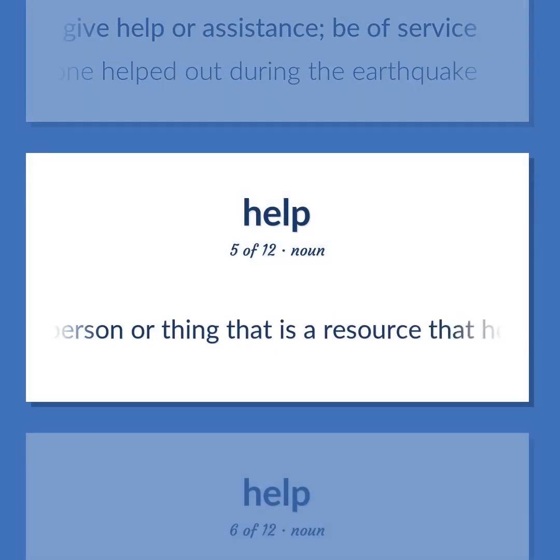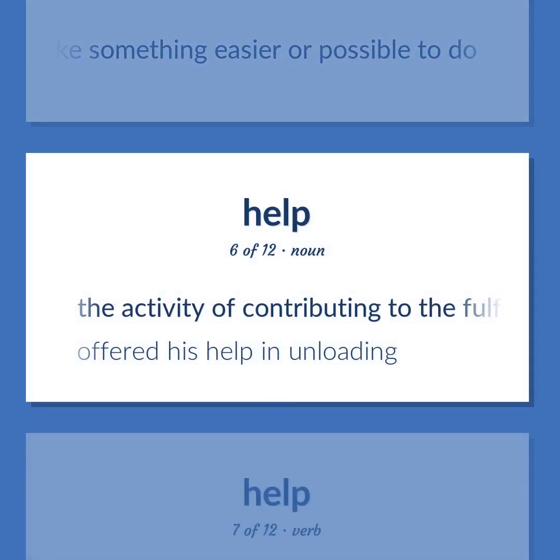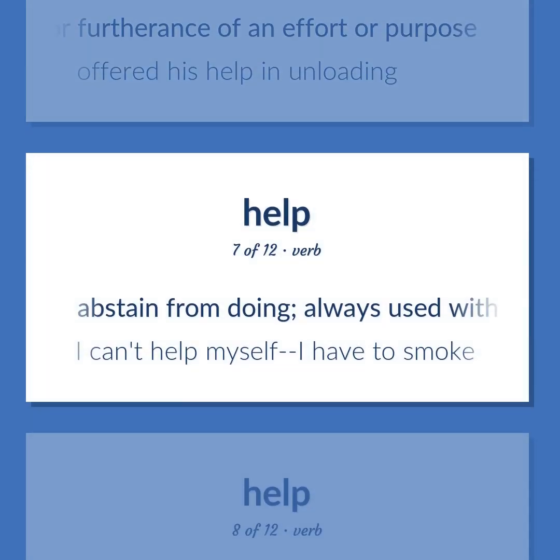A person or thing that is a resource that helps make something easier or possible to do. The activity of contributing to the fulfillment of a need or furtherance of an effort or purpose. Offered his help in unloading. Abstain from doing. Always used with a negative. I can't help myself, I have to smoke.